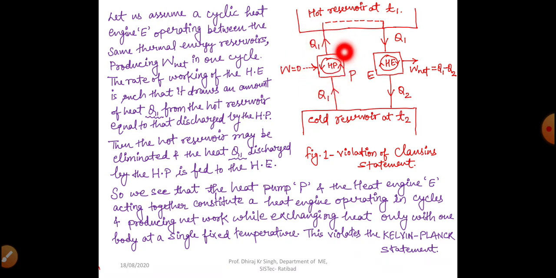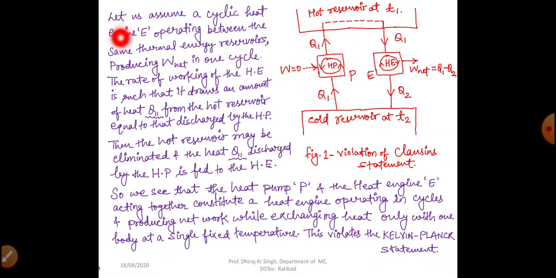If you remember, the Clausius statement was that it is impossible to construct a device operating on a cycle which transfers heat from a lower temperature body to a higher temperature body without any external input. So what is this? This is the violation of Clausius statement. Clausius has told us that it is impossible to transfer heat from a lower temperature body to a higher temperature body without any external input. So we have violated Clausius statement here, right?